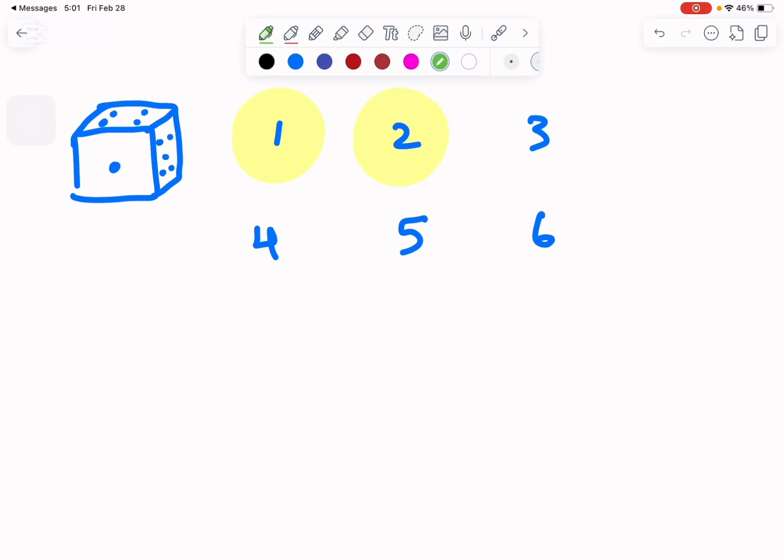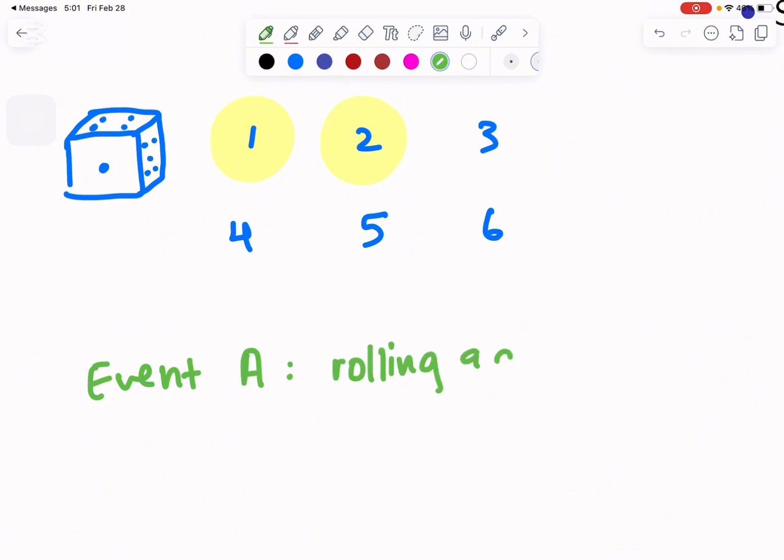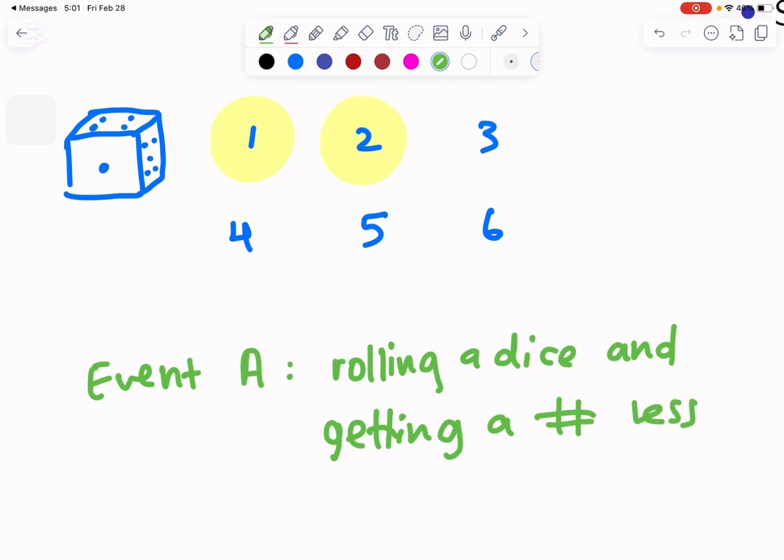Right? Now how do we write that all in numbers instead of in words? So the event I created, okay, for example I call it event A, which depends on rolling a dice and getting a number less than 3.